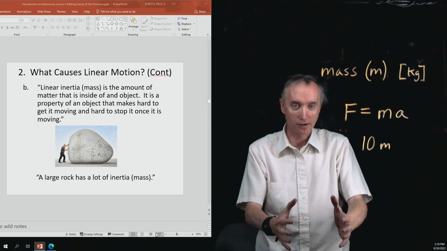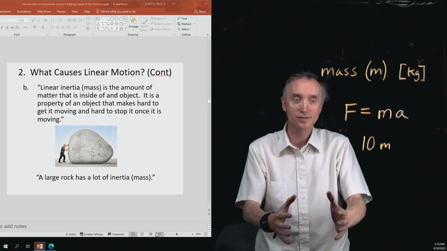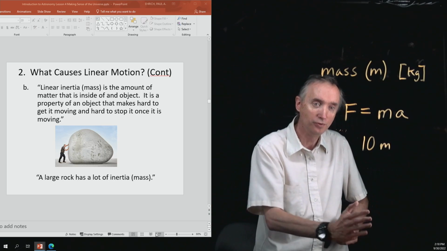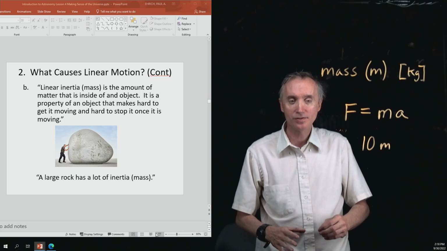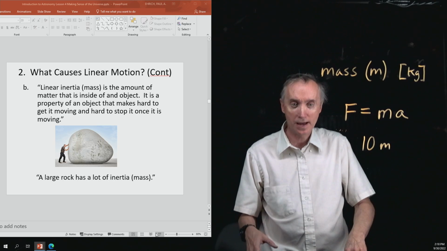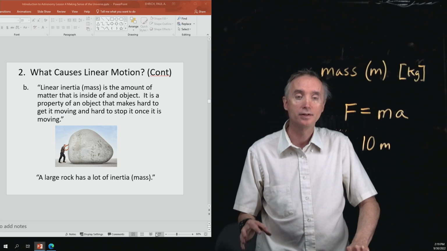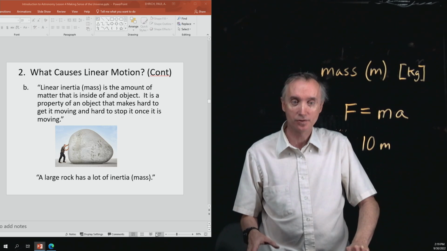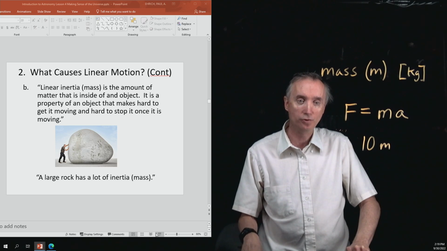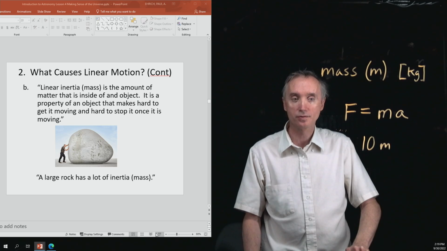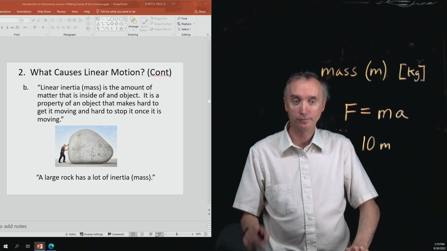If it's sitting there, it wants to keep on sitting there, and it takes a lot of force to move it. So the more massive an object is, the more mass it has, the more M, the harder it is to get it to move, and once it's moving, the harder it is to stop it. We're going to incorporate this idea into Newton's laws of motion, which we're going to talk about next.